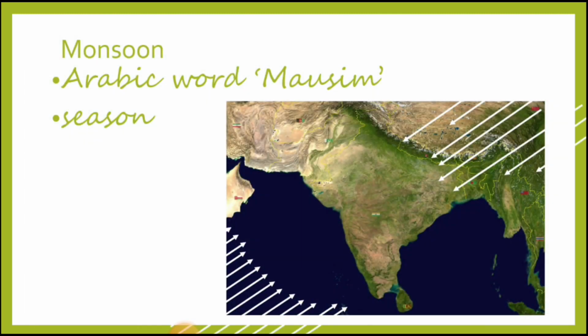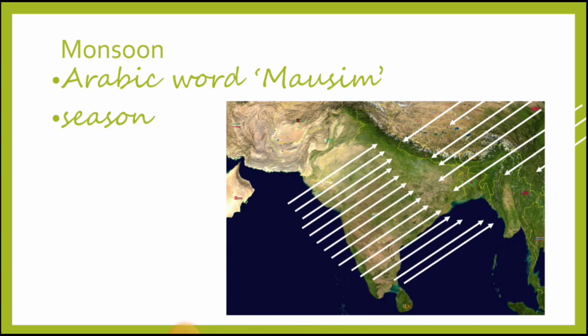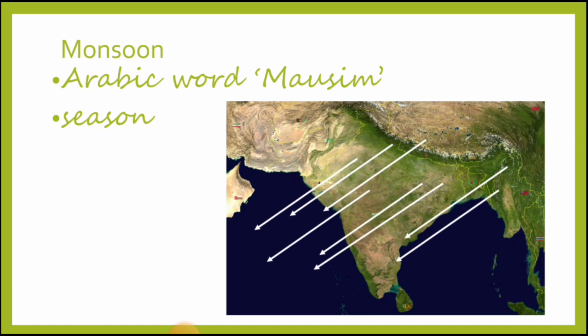The Indian climate is strongly influenced by monsoonal winds. The word monsoon has been derived from the Arabic word mosim, which means season. The word was used by Arab navigators several centuries ago to describe a seasonal reversal of winds in the Indian Ocean, especially in the Arabian Sea, in which winds blow from the southwest direction in the summer season and from the northeast direction in the winter season. We know sometimes wind blows from sea to land and sometimes from land to sea.